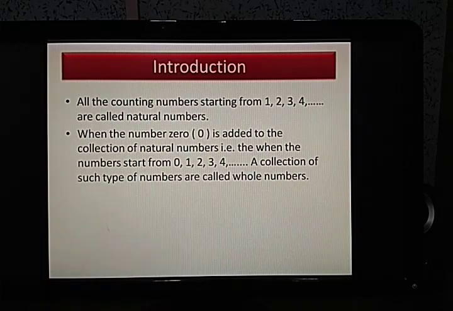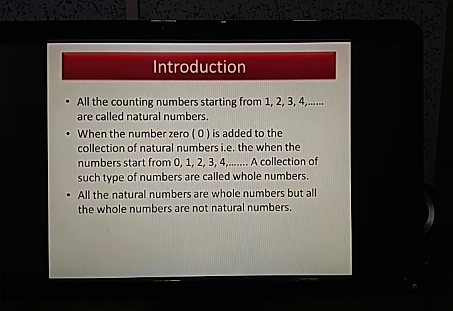So 0 was not included before, now it is included. So whenever we include this 0 in the collection of natural numbers, then that collection changes its name to whole numbers. So I guess you got the definition now. What are whole numbers? Okay, so moving on.